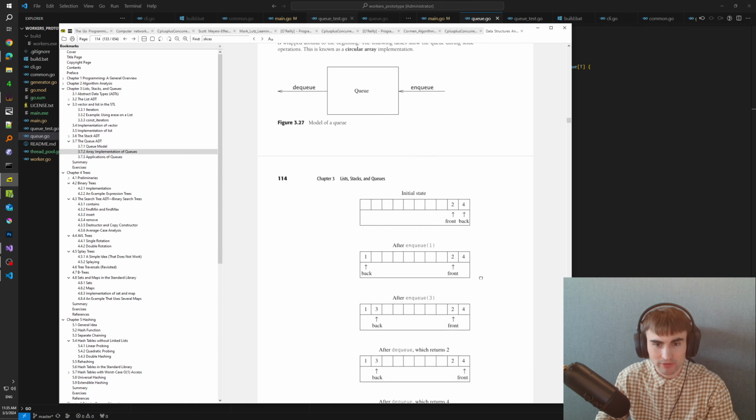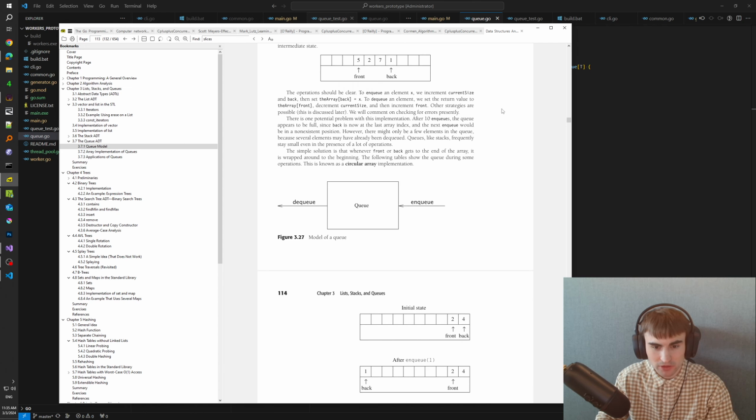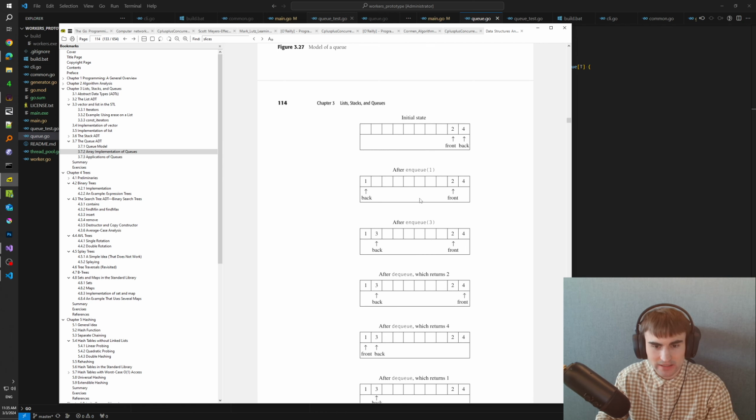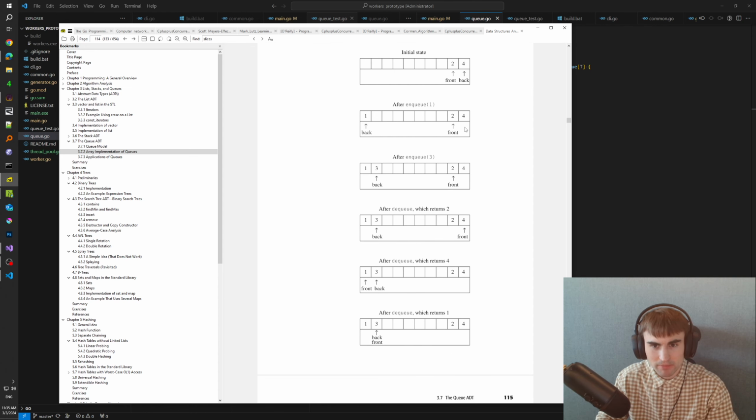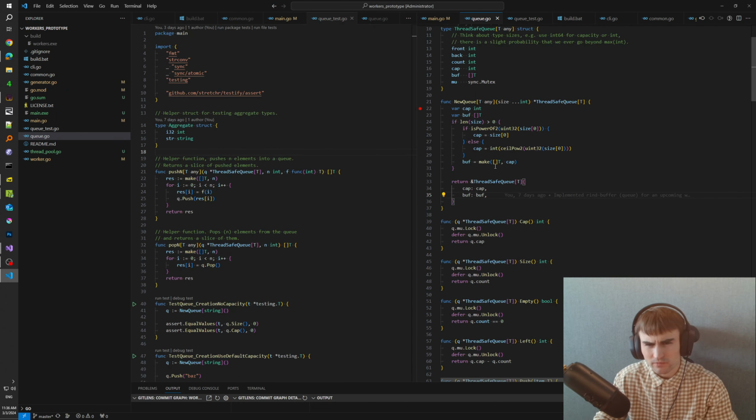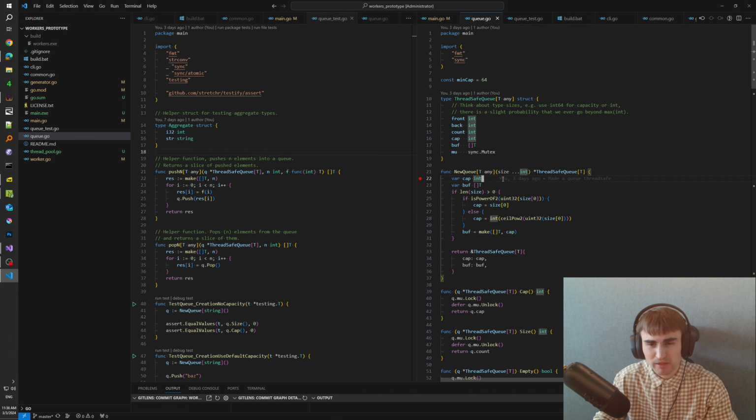This chapter will cover everything about the queue, how it works, how to use back and front pointers, and then you can see that the back pointer can wrap. The back pointer is responsible when we add elements to a queue, and the front pointer is responsible, or rather in this case it is an index, when we pop elements from a queue. When we run out of capacity, the back pointer just wraps, and the same can happen for the front pointer. But anyway, that's how the implementation looks.